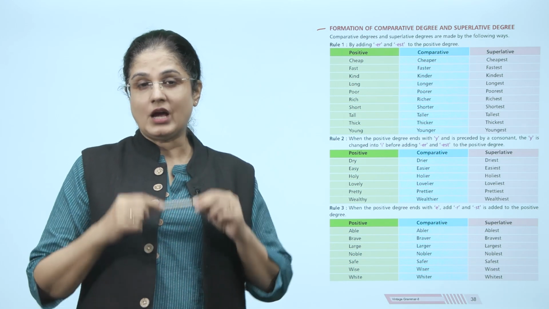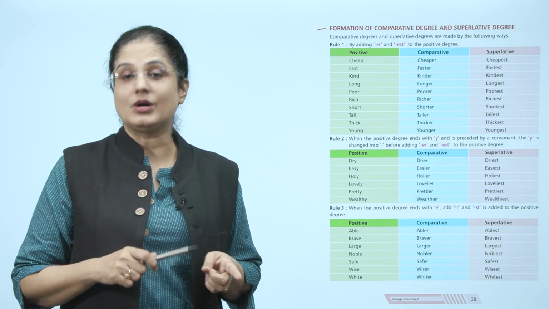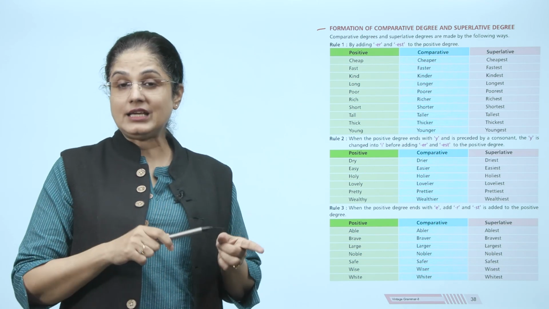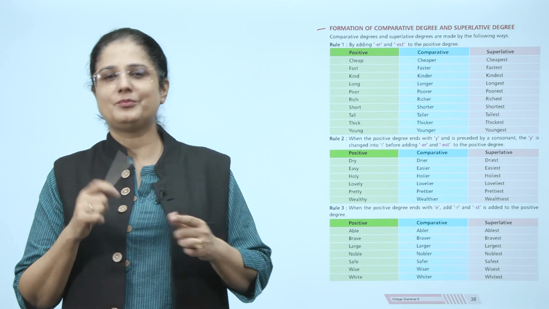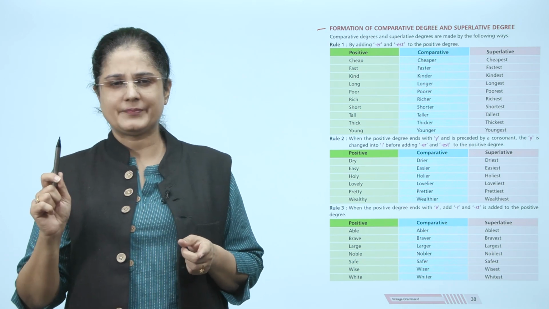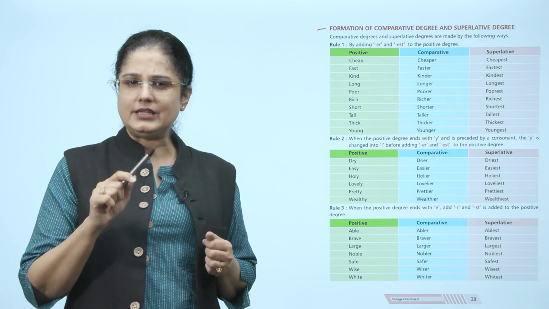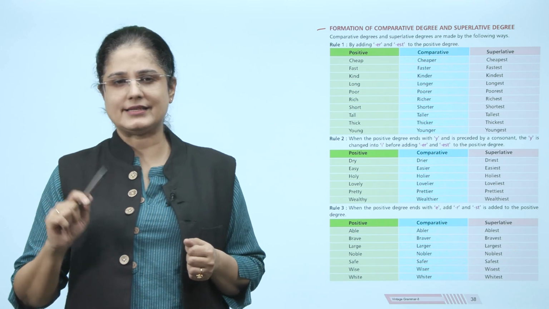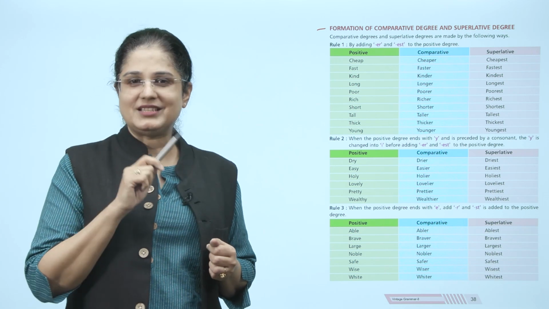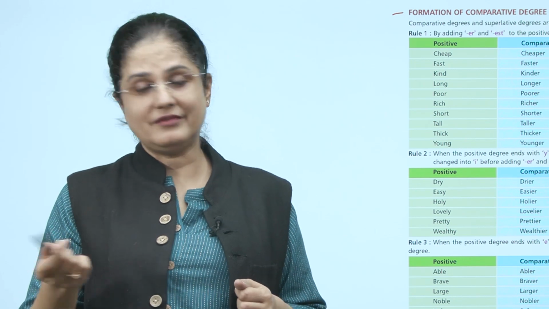In Rule 2, when the positive degree ends with Y and is preceded by a consonant, the Y is changed into I before adding ER and EST to the positive degrees. So dry becomes drier and driest. Easy becomes easier and easiest. Holy becomes holier and holiest. Lovely becomes lovelier and loveliest. Pretty becomes prettier and prettiest. Wealthy becomes wealthier and wealthiest.